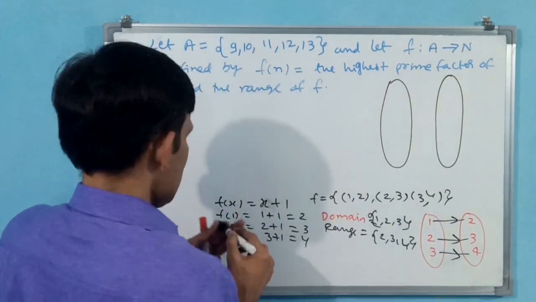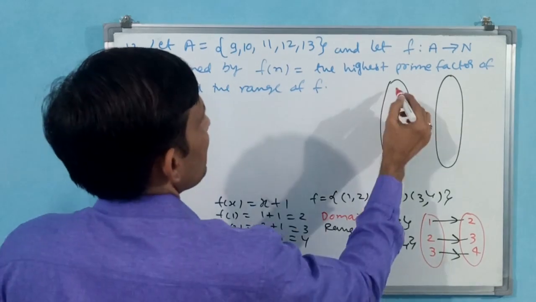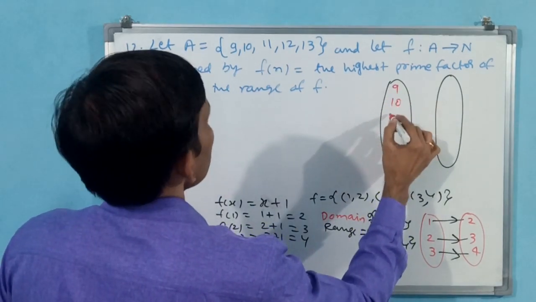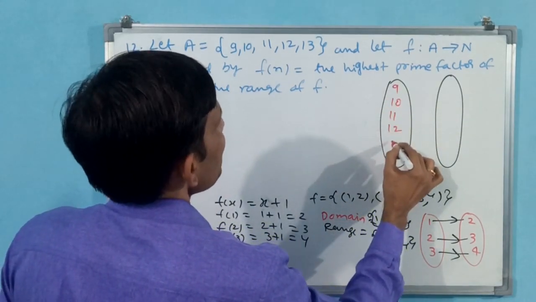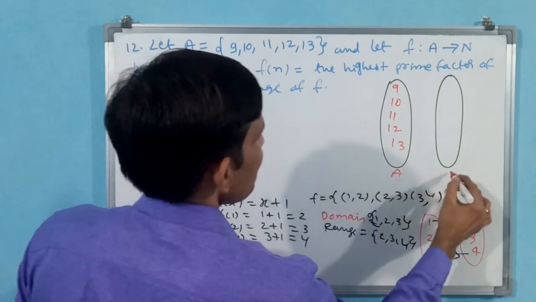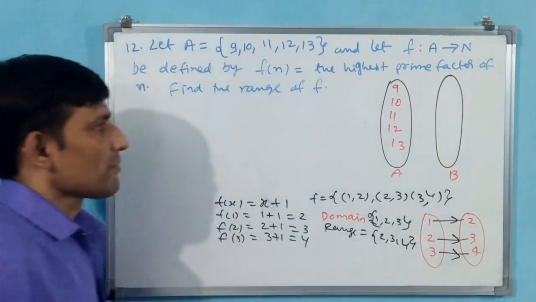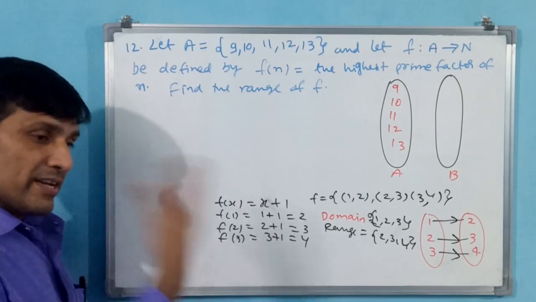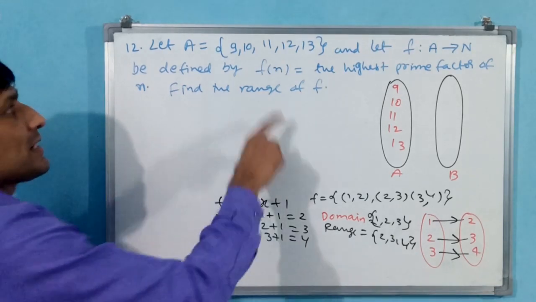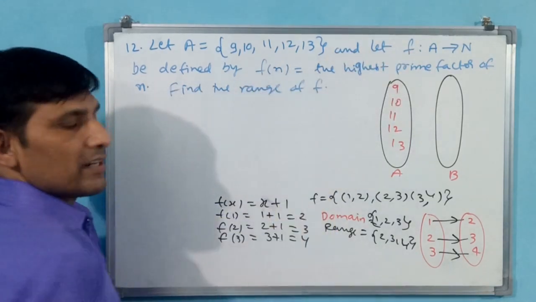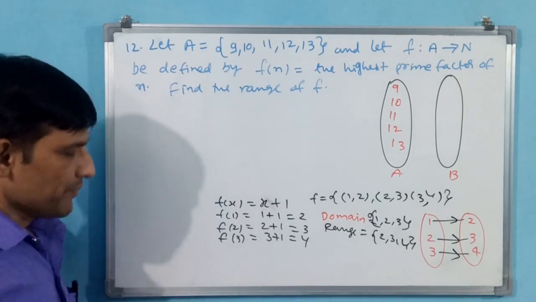Domains. Say I write like this: 9 is there, 10 is there, 11 is there, 12 is there, 13 is there. This is A, this is B. Okay, see, domain and range will be there. But this is a function; he is telling function f of n. f of n means f of x, like a function only.